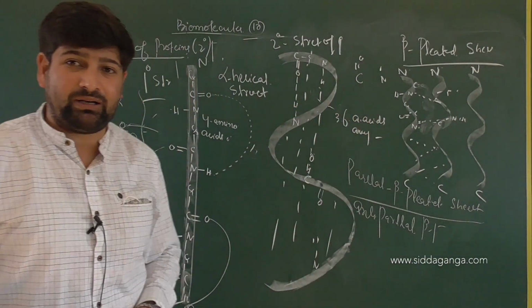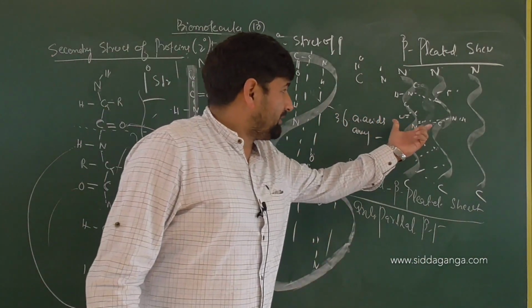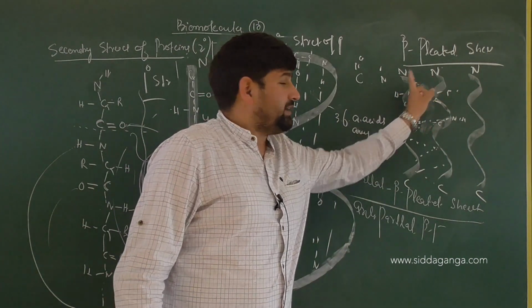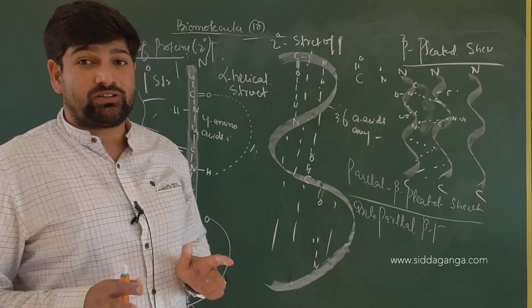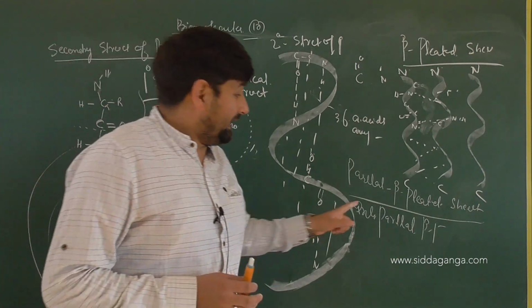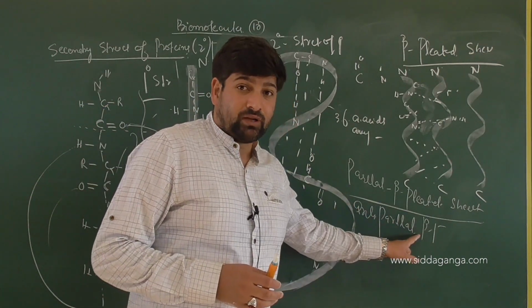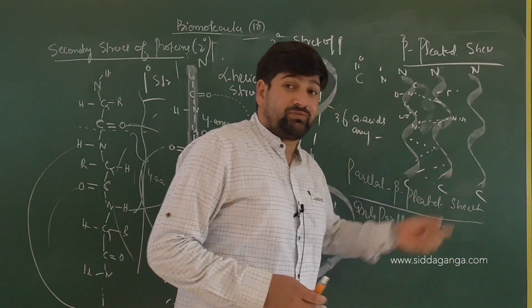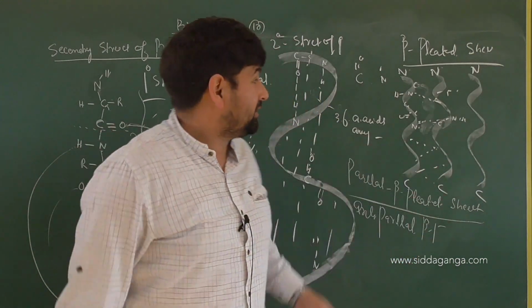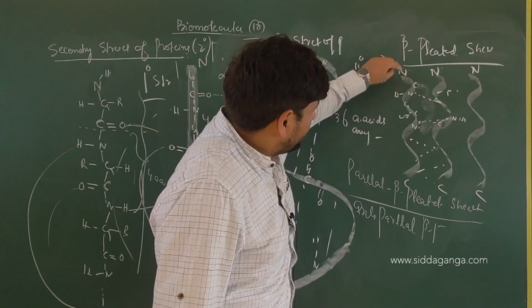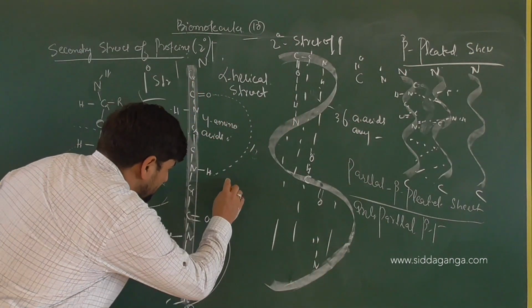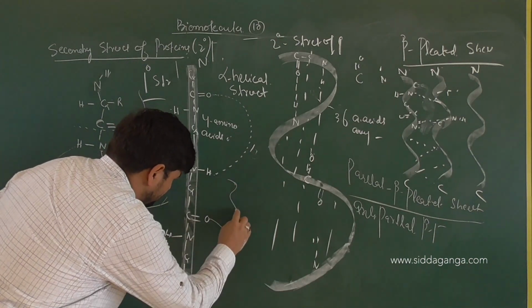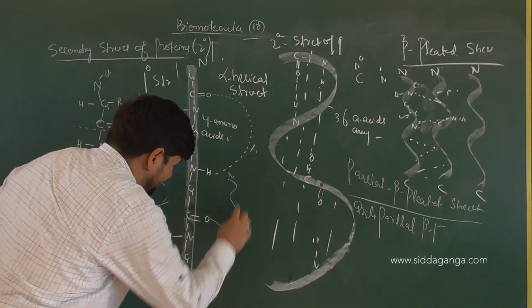In anti-parallel beta pleated sheets, the N end and C end will be adjacent to each other on the two different chains. Correct or not? So there's the difference. When you have anti-parallel beta pleated sheets, the hydrogen bonded atoms come in a straight line with each other. Have a look at this chain carefully: this is the N end and this is the C end, right?